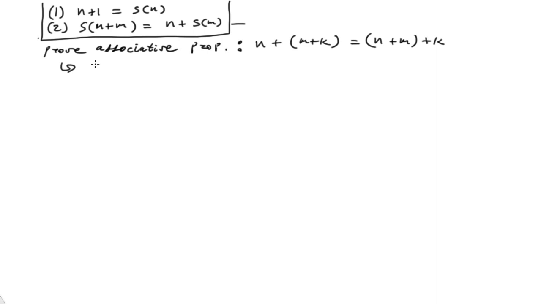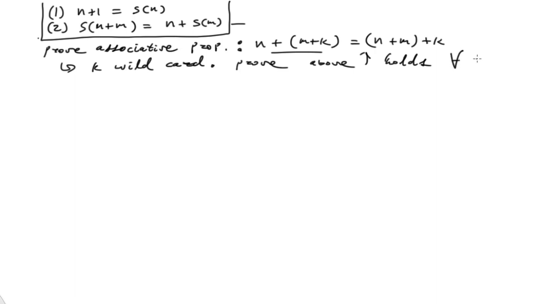So really, k is the wild card. So what we need to do really is prove, so we're kind of restricting what our task is, prove that the above works. What I mean is this identity holds for all k in the naturals, right?